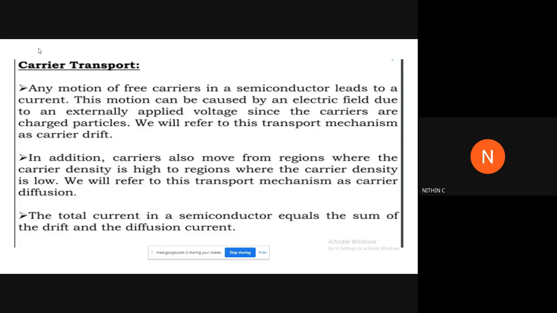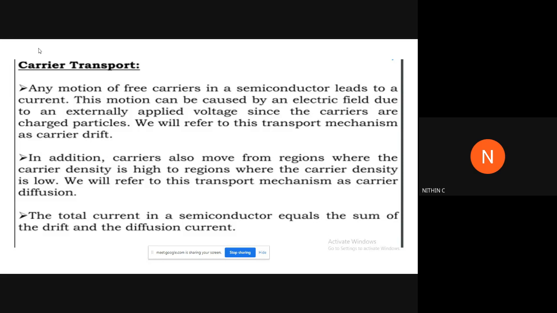You might have learned this in your physics or something like that. I'm not sure about it, but still, this is one term, that is carrier drift, and obviously the other term is carrier diffusion. Diffusion means, obviously, you will know that there will be a region of higher concentration and a region of lower concentration. So there will be a movement of carriers from the region of higher concentration to the region of lower concentration. That is what we mean by carrier diffusion. That is also a kind of transport, like charged particles moving from one place to another. That is also some sort of movement or transport of carriers. So that can also create current.